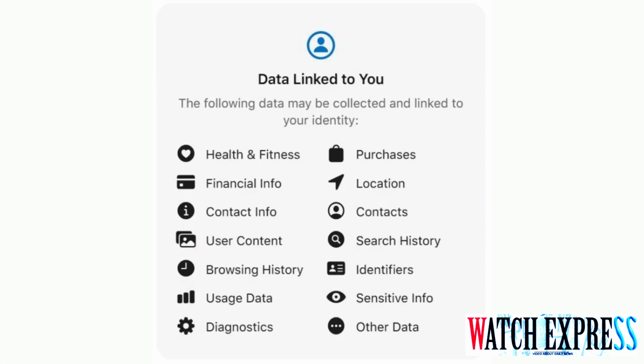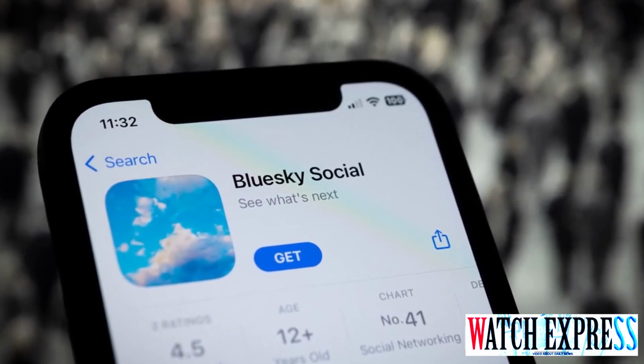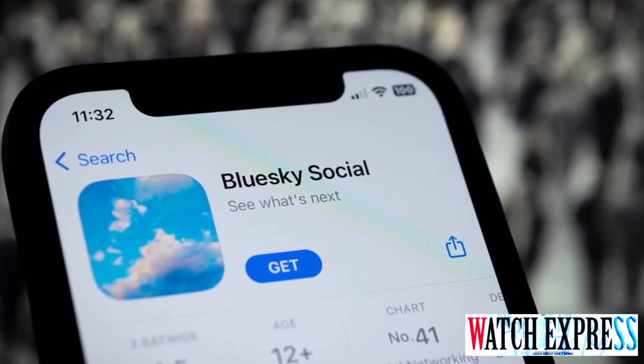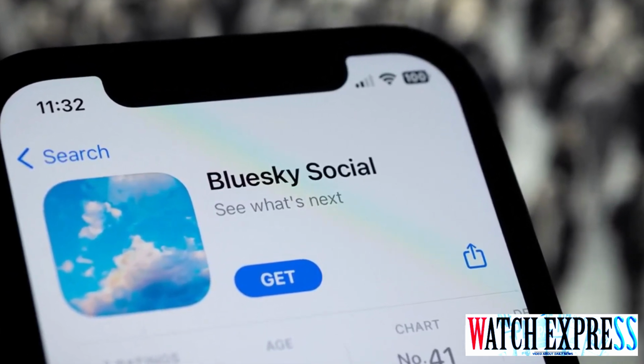Threads isn't the first Twitter alternative since Musk bought Twitter. Blue Sky, the Jack Dorsey-backed Twitter clone, Mastodon, the anti-Twitter, Substack Notes, and others had to build their audiences from scratch, so they can feel empty and unappealing to Twitter users.